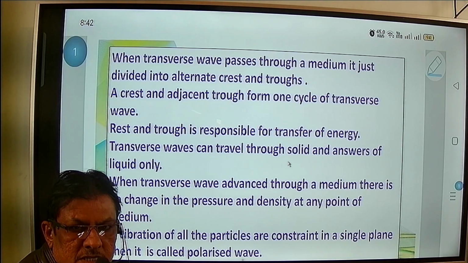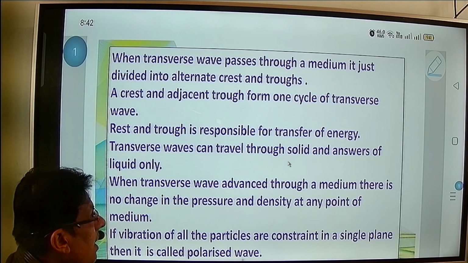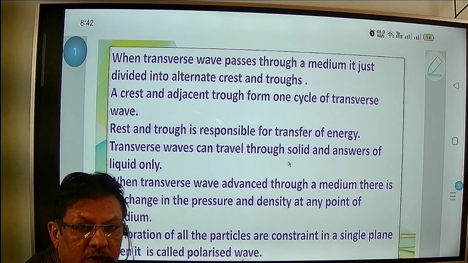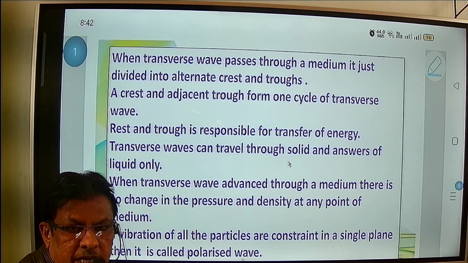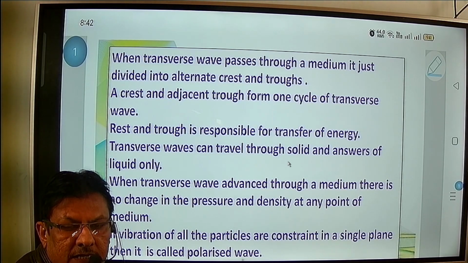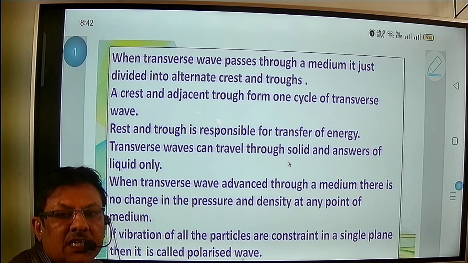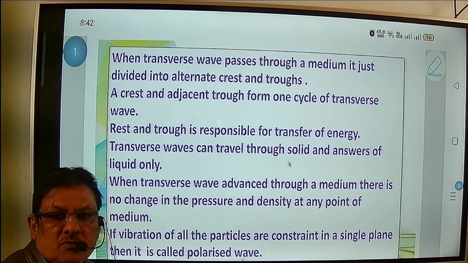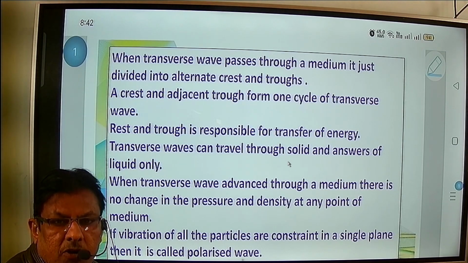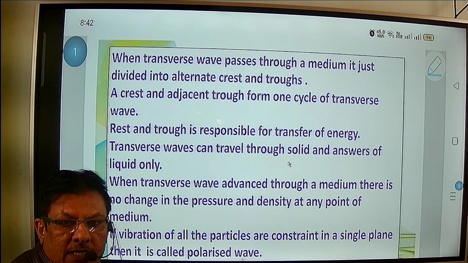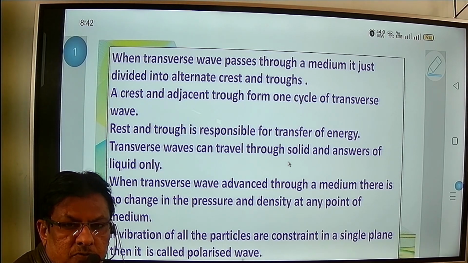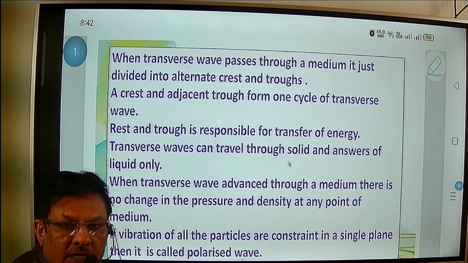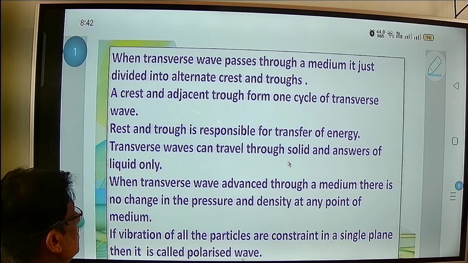It comes to the shore, and if we are standing there in the water, it hits our legs. This means that we feel the sensation of the water hitting our feet or legs, and this means that energy is transferred from that water to our body. So the reason is this crest and trough.